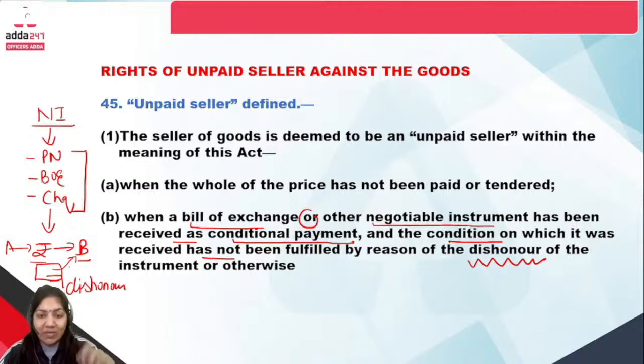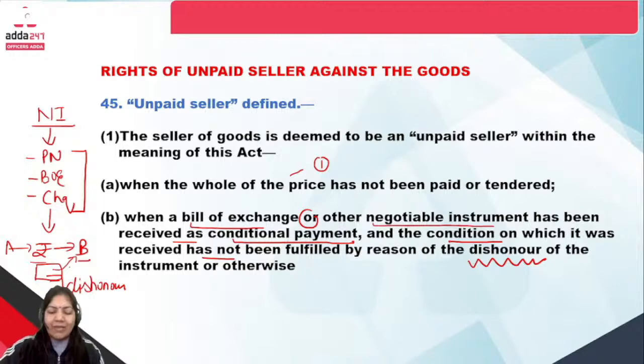So in that way we can say that if the price, the money, is not paid, then this is the exact definition. And the second one is when the bill of exchange is dishonoured, then in that case the person will be called the unpaid seller. Okay, so these are the two definitions of the unpaid seller.